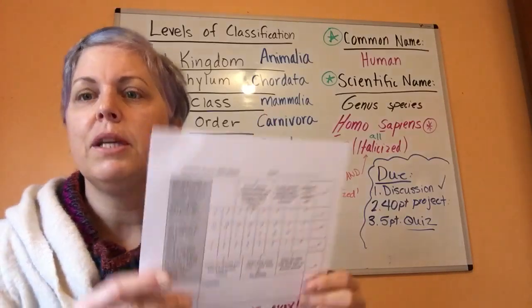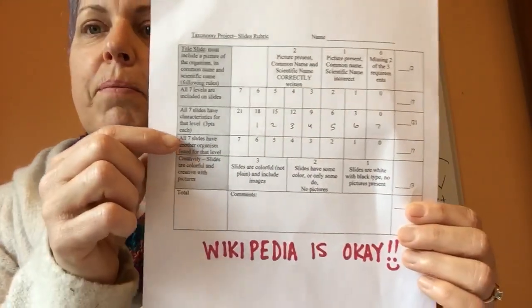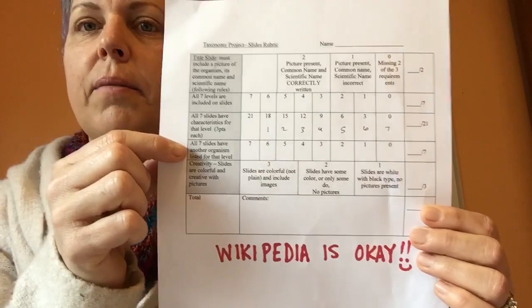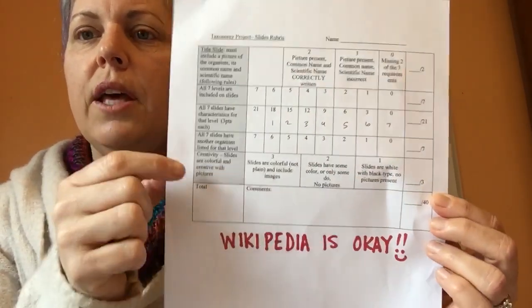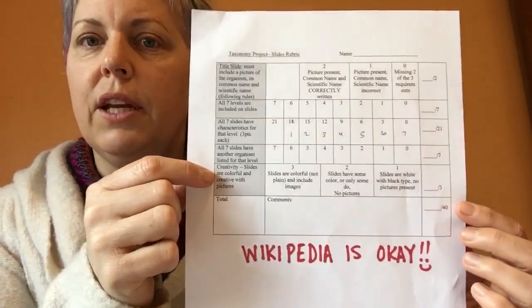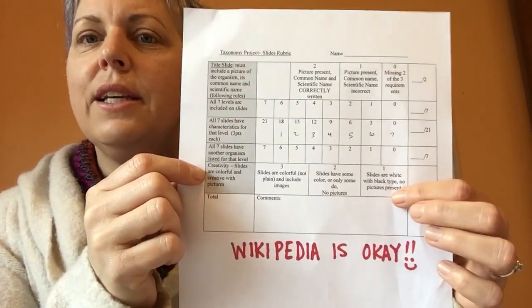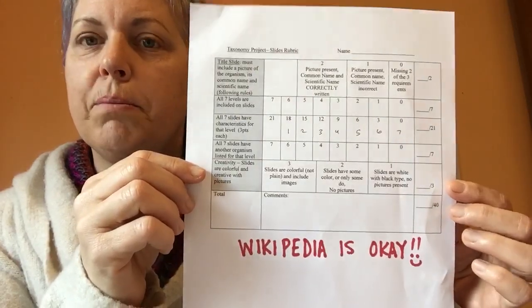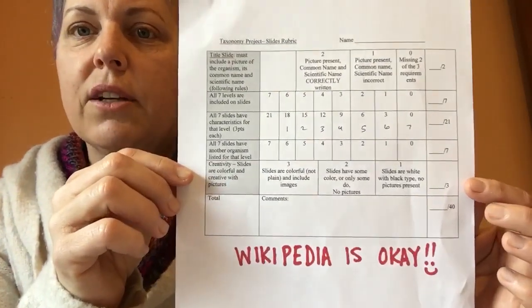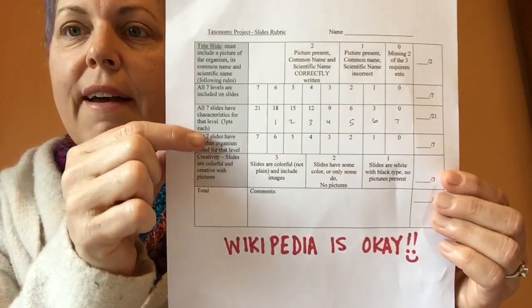So you have to give me an example of another organism in that level. And then the last part is creativity. I don't want to see any slides that are just white background with black letters. That's boring. I want to see color. There should be a picture on every slide.